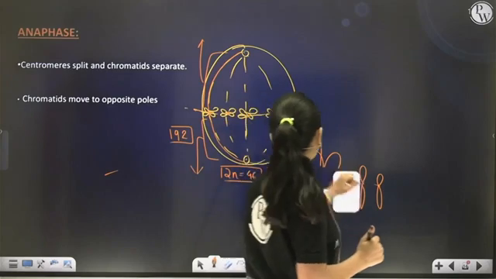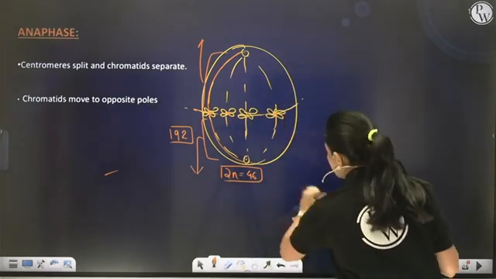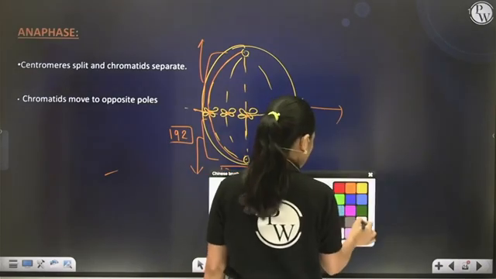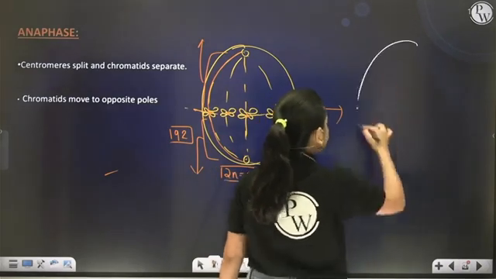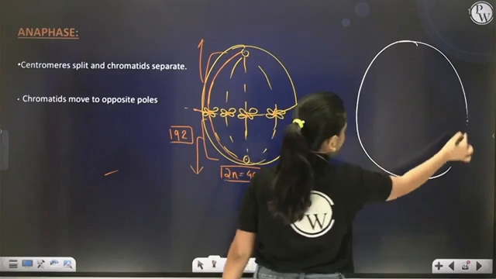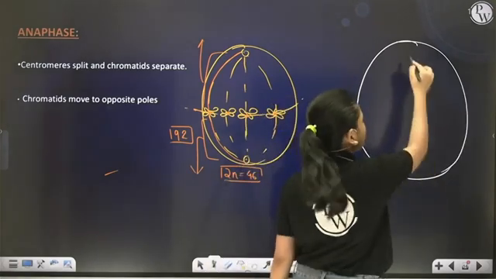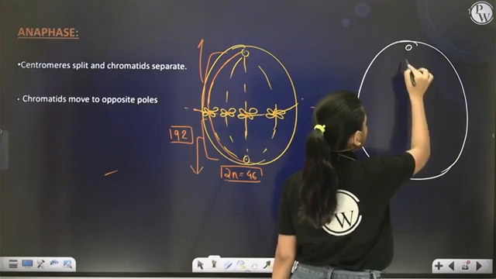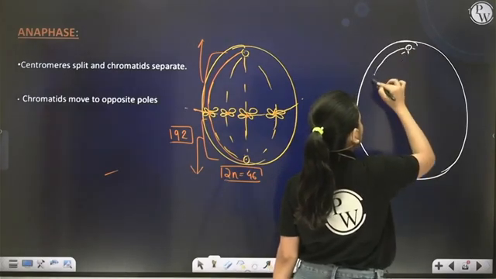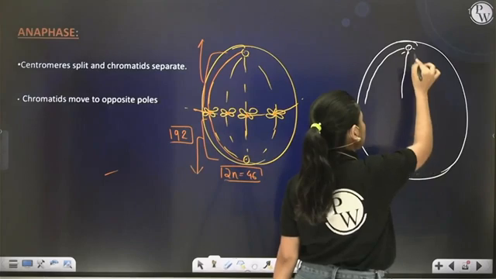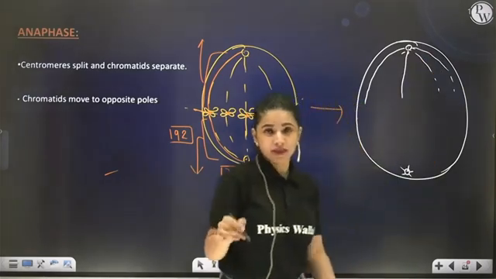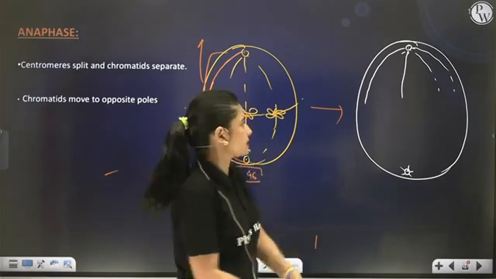Now what will happen soon after the splitting of the centromere? This is the centrosome, a cell organelle having asters to which spindle fibers are attached. Now splitting took place, because of which the spindle fiber also got cut from the center.